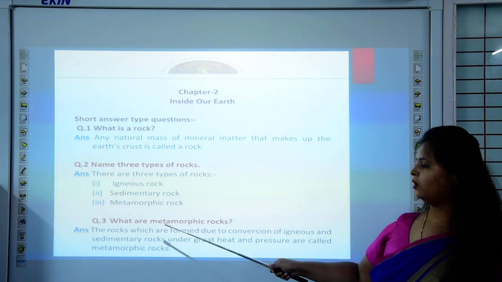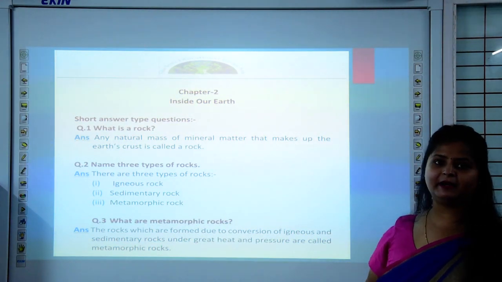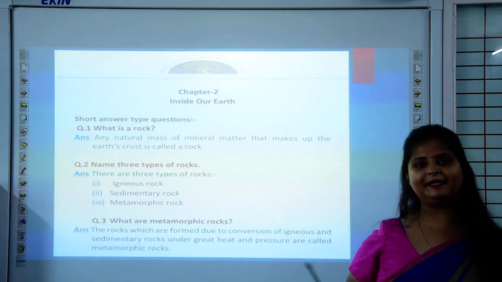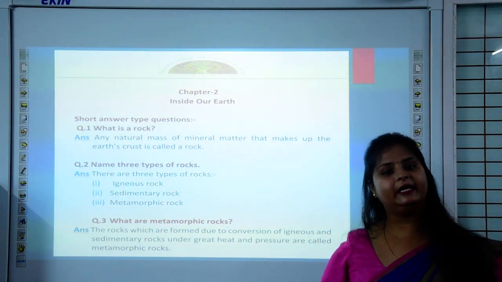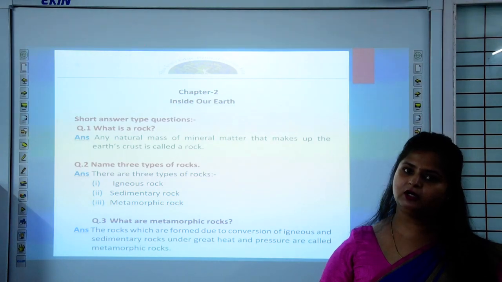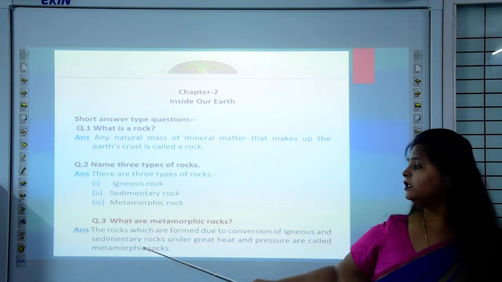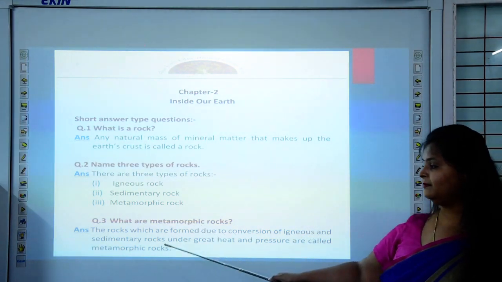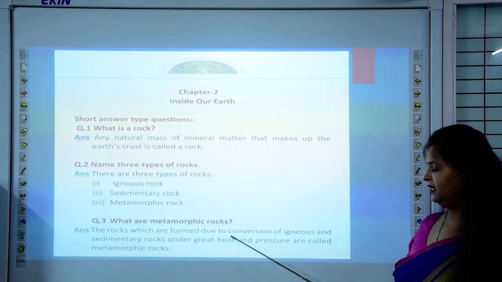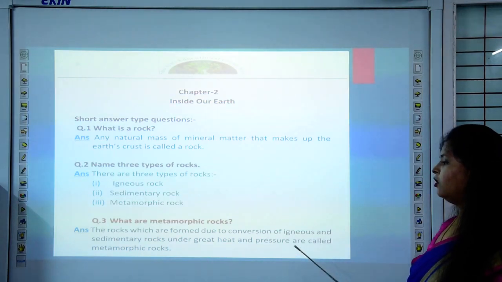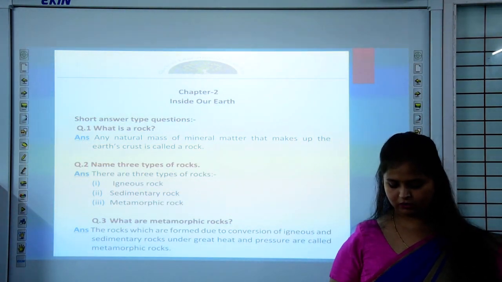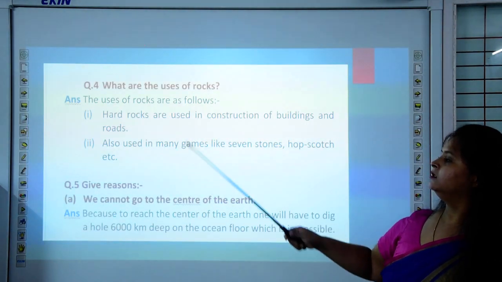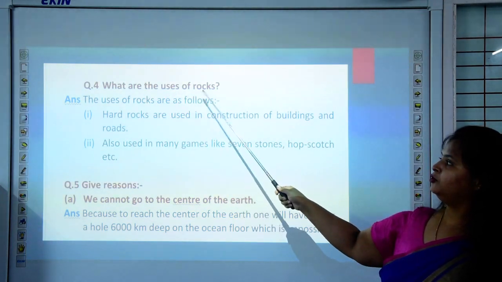Question number 3, what are metamorphic rocks? I have explained to you, metamorphic rocks are formed through igneous and sedimentary rocks only. The rocks which are formed due to conversion of igneous and sedimentary rocks under great heat and pressure are called metamorphic rocks.